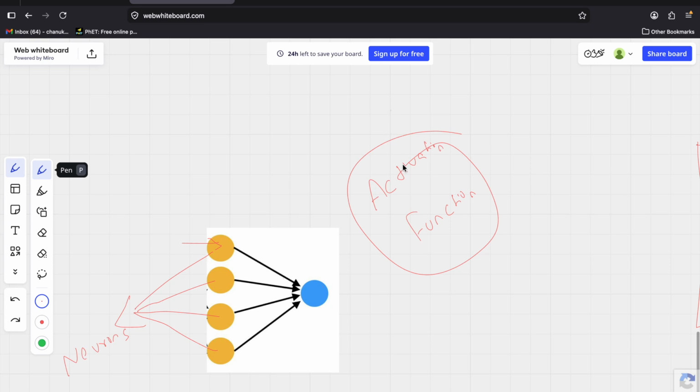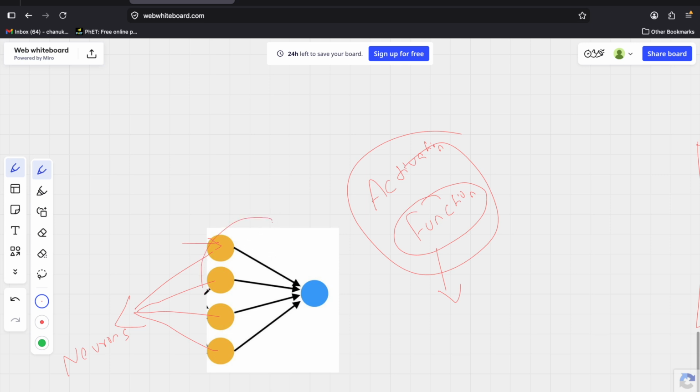Now let us understand the activation function, guys. What do you mean by function? A function is nothing but a set of instructions given so we can do a particular task. Now let's consider our eyes. What is the function of an eye? It should just look at something and pass whatever it sees to our brain.